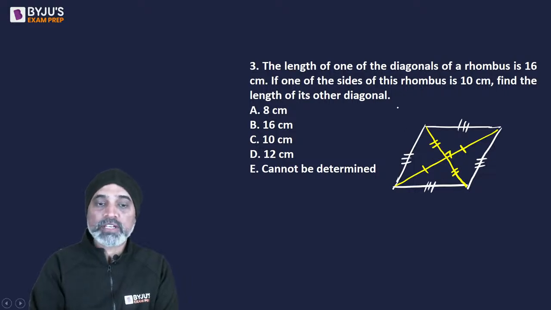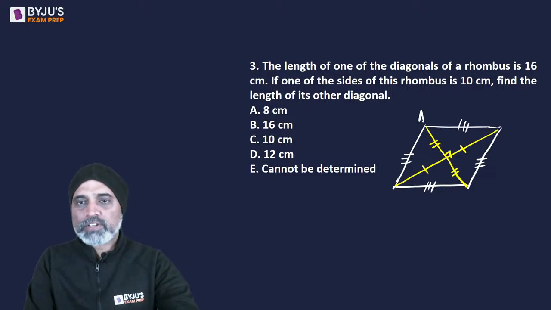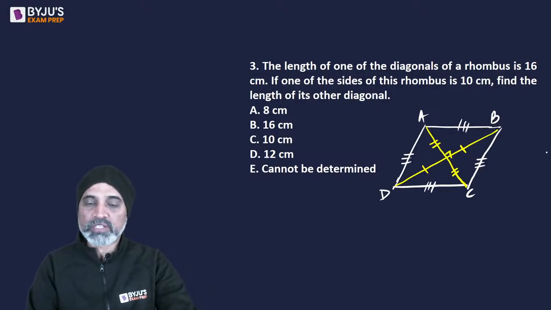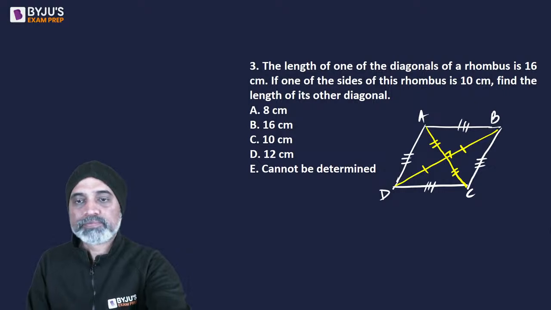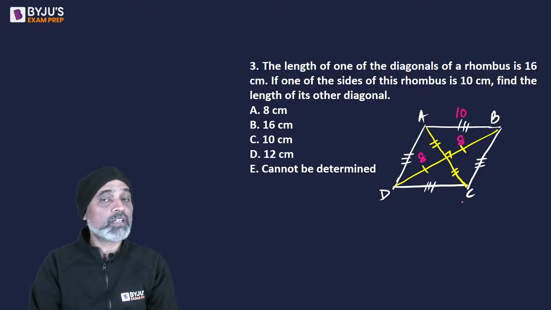Now, as per the question, it is given that one of the diagonals is 16, and if you look at the options, all the values are less than 16. तो बड़े वाले को 16 मान लेते हैं. Okay. In other words, if I say that the rhombus is ABCD, I'm going to take BD as the diagonal whose length is 16 because वो given है हमें. So if this is 16, this is going to be 8, this is going to be 8. One of the sides is 10. So we need to find the length of the other.